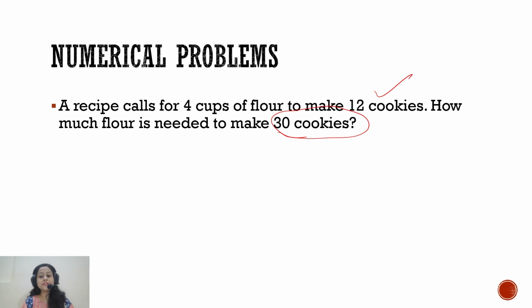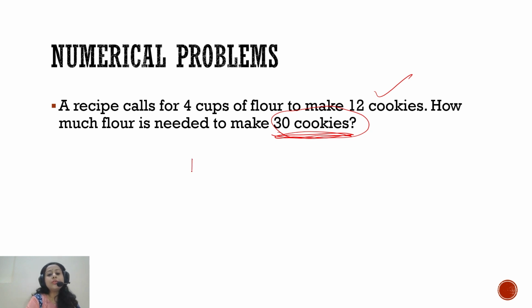Earlier I made 12 cookies. Now for some reason I need to increase the production, and I want to make 30 cookies. So how much flour is needed, provided that the same ratio will be used, the ratio will not change, right?